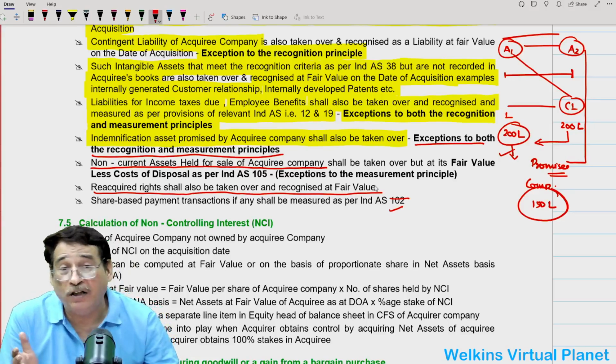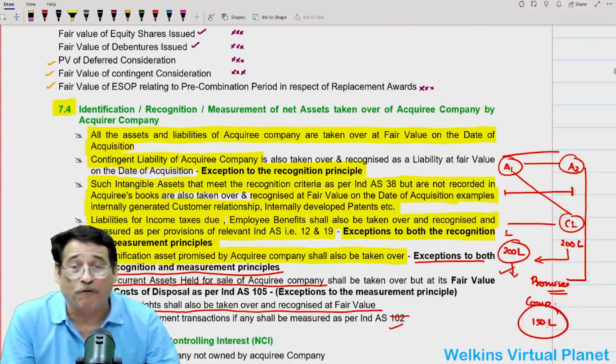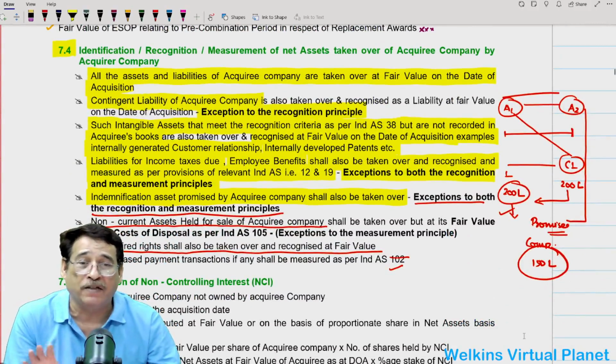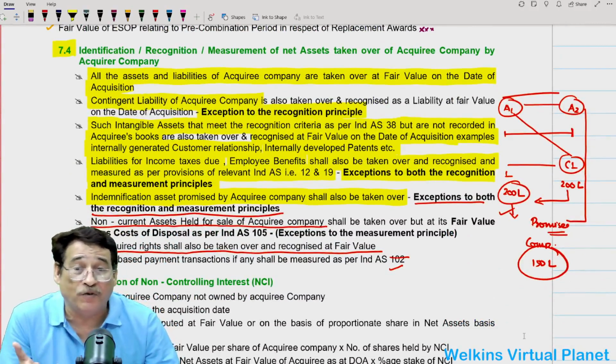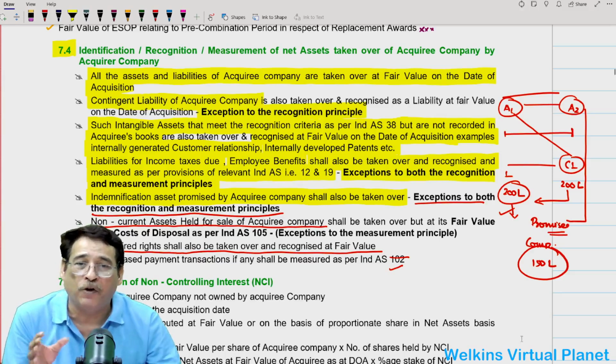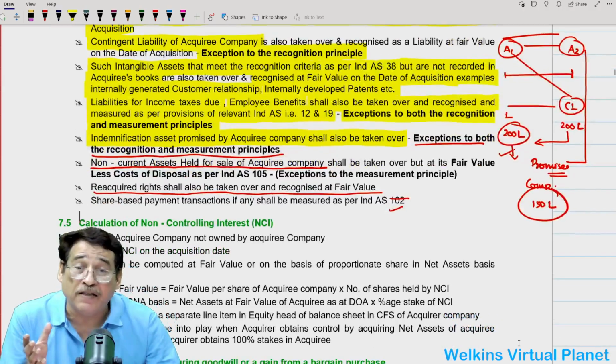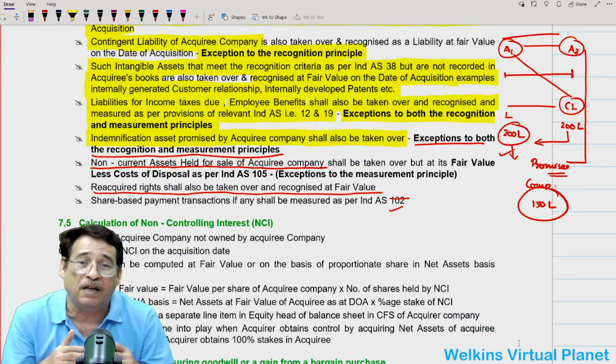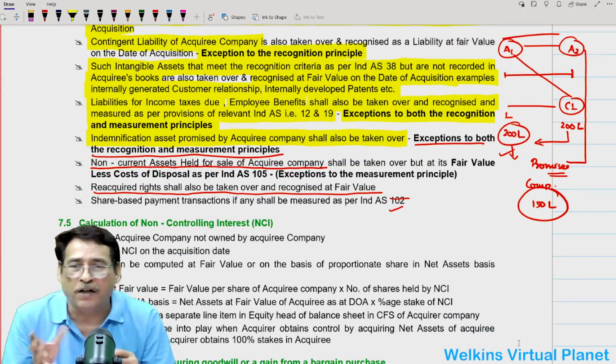So while doing the accounting, this is the major step. When you are going to take over the assets and liability, Ind AS simply states that all assets and liability should be recognized at fair value. But as you can see, there are lots of things like contingent liability, intangible assets, liability for income taxes and employee benefits, indemnification assets, non-current asset held for sale, and also share-based payment and reacquired rights.